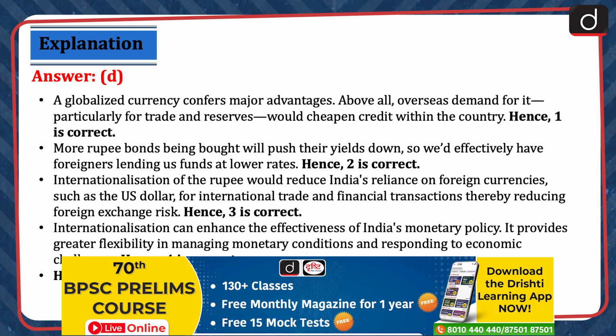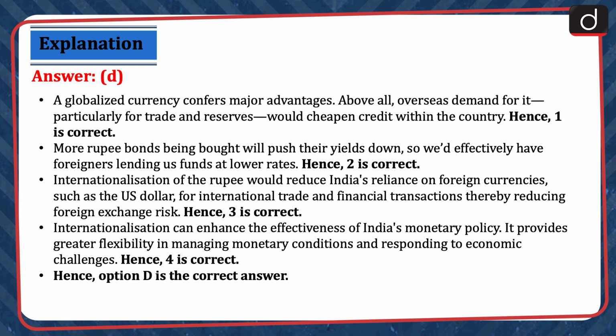Internationalization of the rupee would reduce India's reliance on foreign currencies such as the US dollar for international trade and financial transactions, thereby reducing foreign exchange risk. Hence, 3 is correct. Internationalization can enhance the effectiveness of India's monetary policy. It provides greater flexibility in managing monetary conditions and responding to economic challenges. Hence, 4 is correct. Hence, option D is the correct answer.